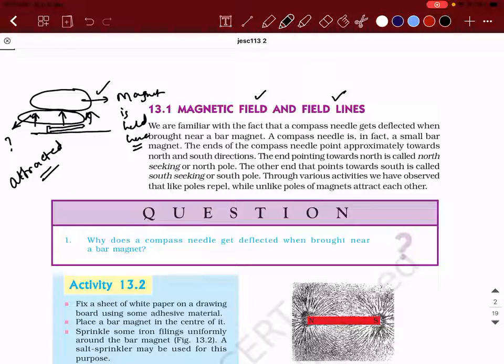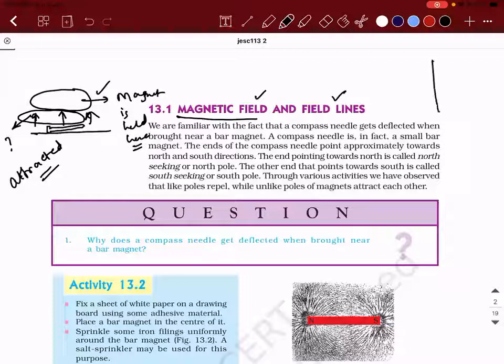So I need to answer a question. I understood that electric current will generate magnetism. But if it's generating magnetism, what is the region present around that electric conductor called? There should be a technical name I need to give. So what is the technical name that I can give for the region around the magnet where these kinds of effects are generated? Can you guess it? It's there in front of your eyes. The name is there in front of your eyes.